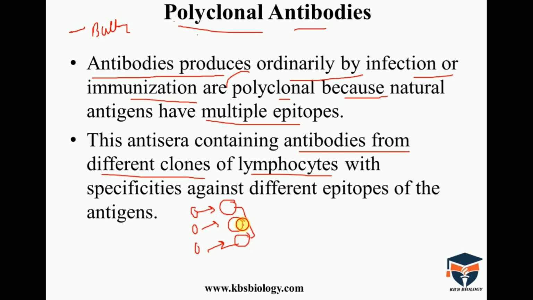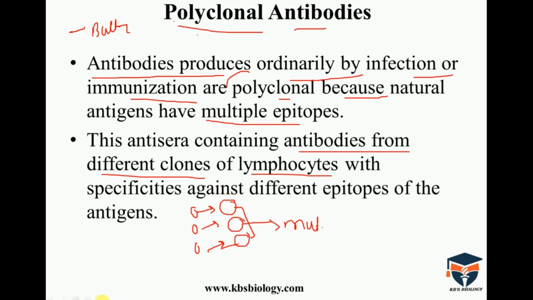These antibodies come from multiple clones, and these multiple clones are known as polyclonal. This is a specificity against different epitopes, different antigen binding sites.